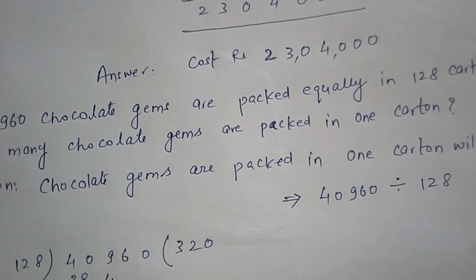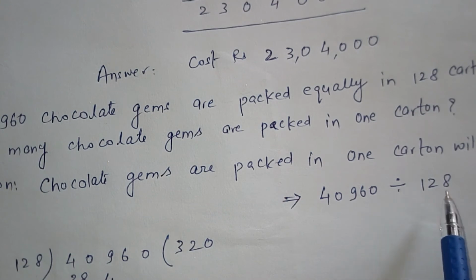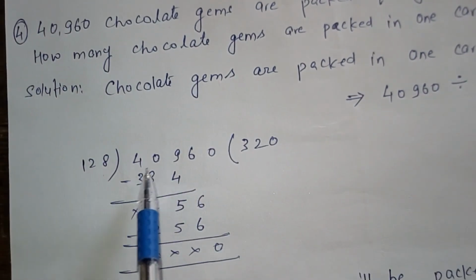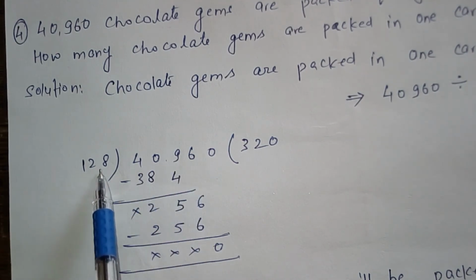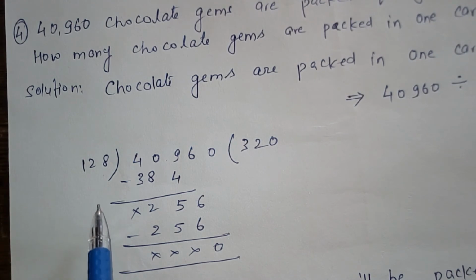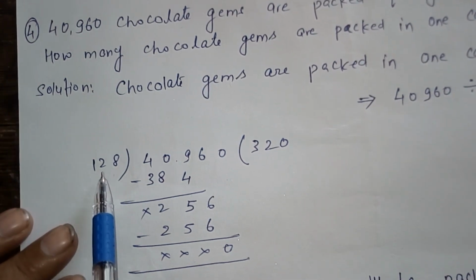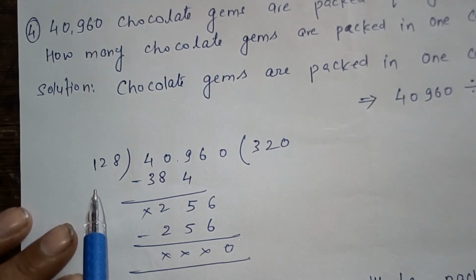The meaning is that chocolate gems packed in one carton will be 40,960 divided by 128. Look here. 40,960 is the dividend and 128 is the divisor. It is not necessary to learn the table of 128. With the help of 12 we can find the answer.